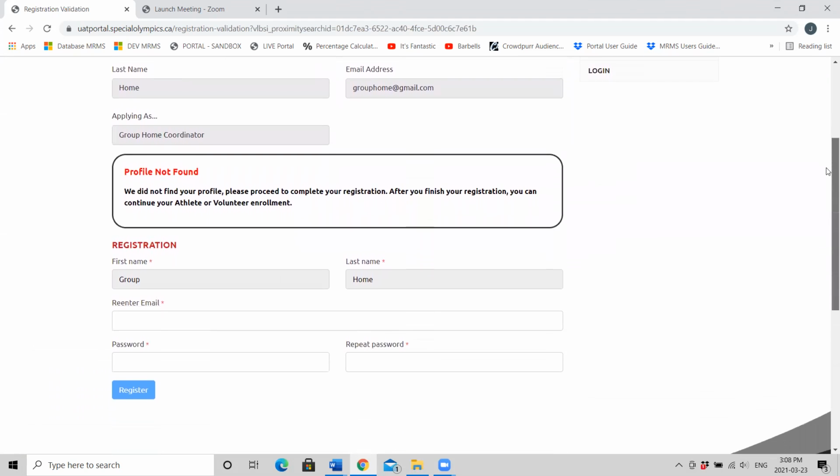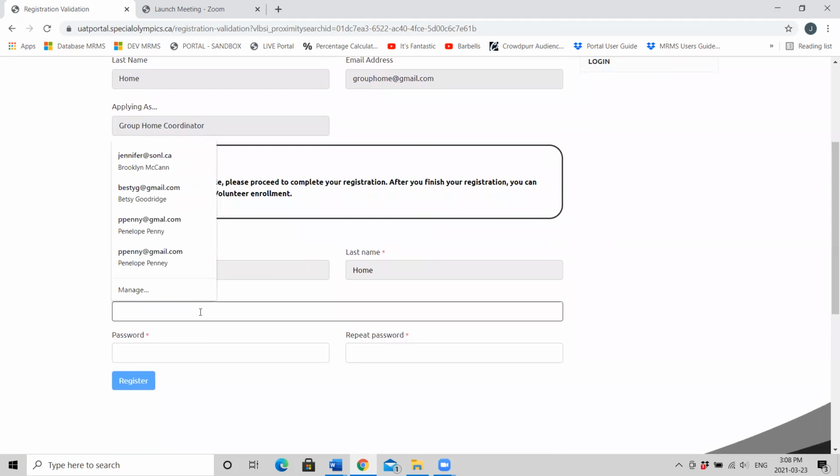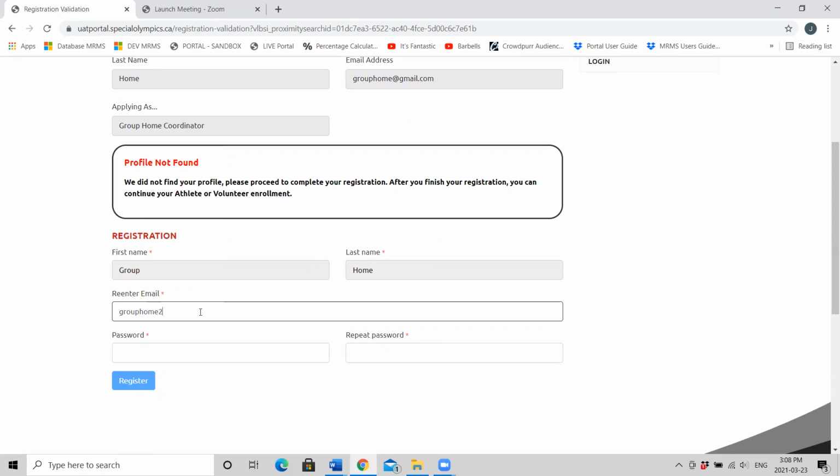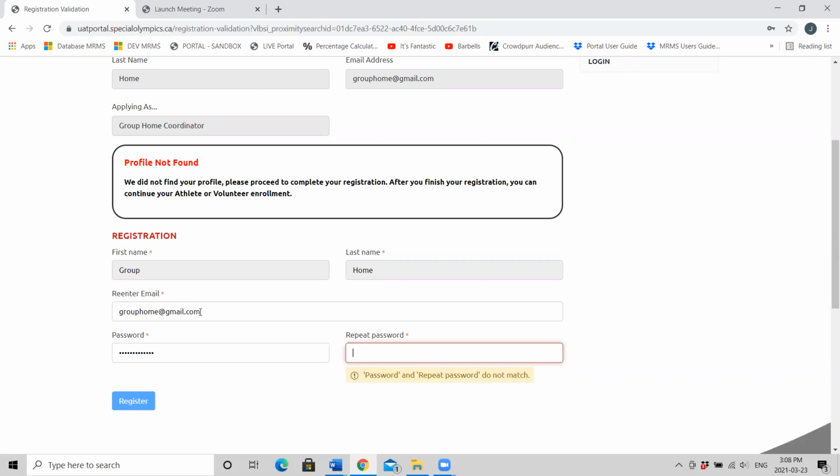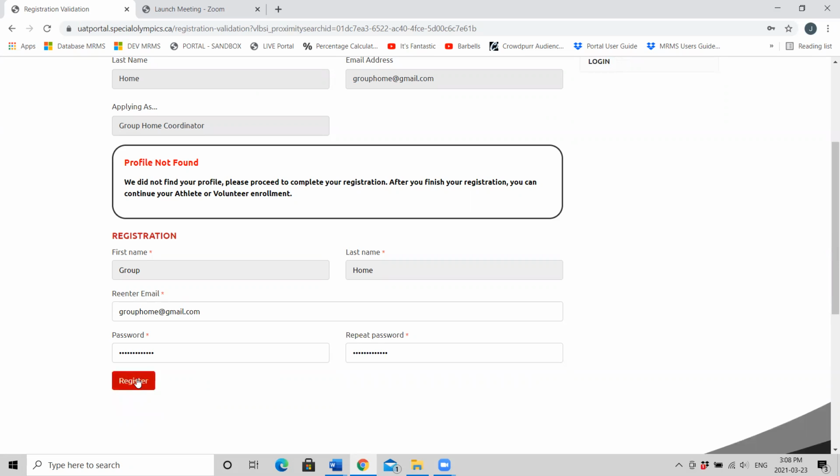You'll see a note, profile not found. Re-enter your email. Create a password. And click the red register button.